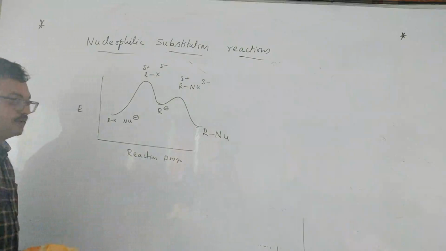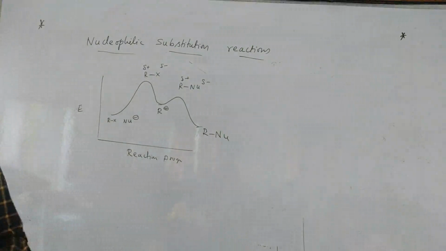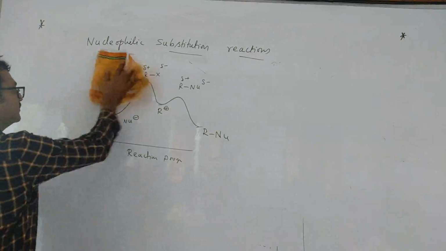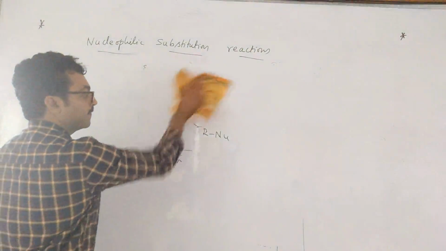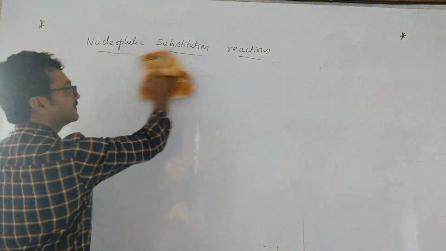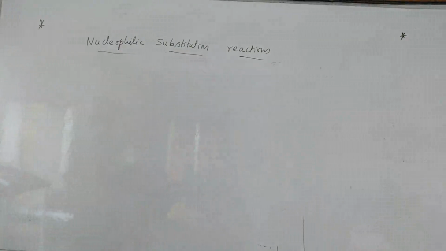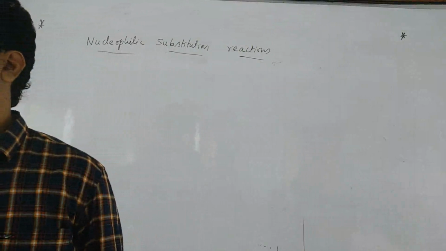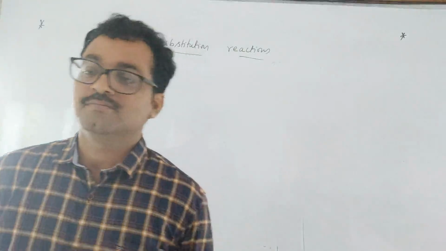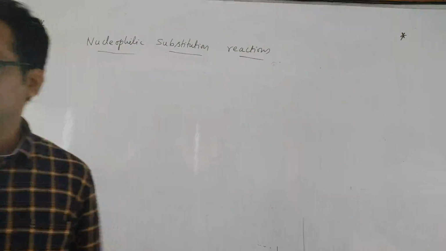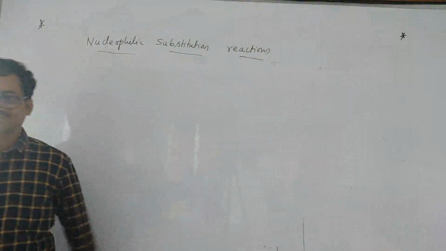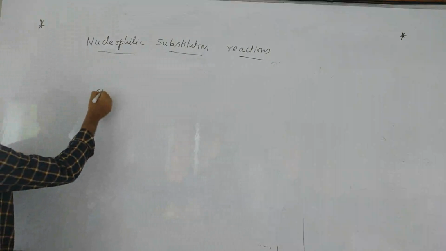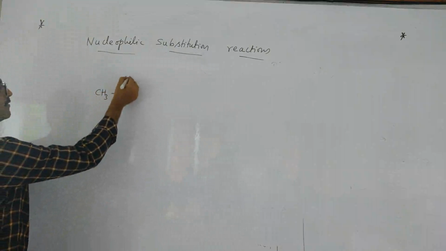Next. Now we will see the factors which are affecting SN1 reaction. In these factors we will study more points. This rearrangement of carbocation is a very important thing to remember. In reactions I will tell you, you may expect some product and the actual product will be different. I will tell with examples. So the expected product is something and the actual product is different. Let's see how it goes.